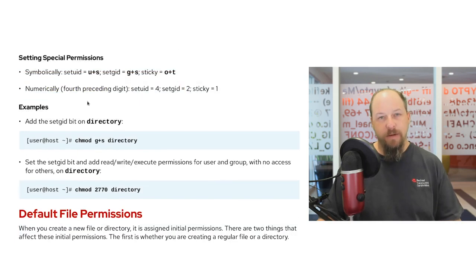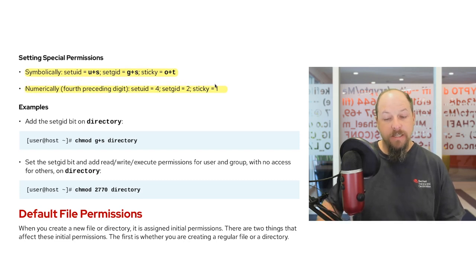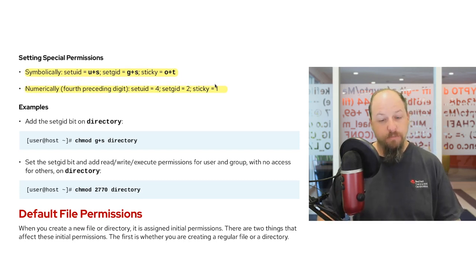Recalling how we set permissions from our previous section, we can extend that information to include these new special permissions. Here you can see the symbolic method of using U plus S, G plus S, or O plus T in order to add these particular special permissions. When we use numerical representation, we have a fourth preceding digit that will set either the set UID, set GID, or sticky bits in place.